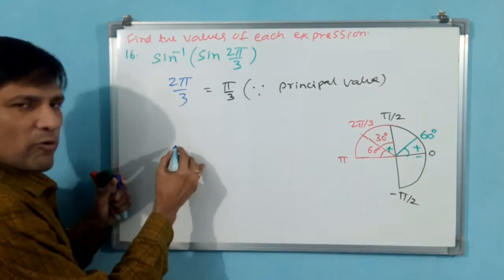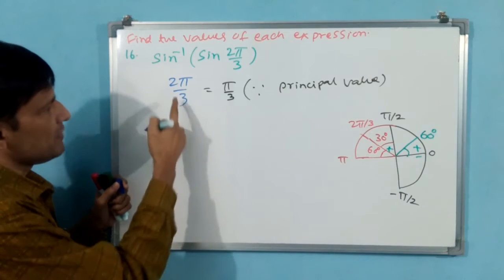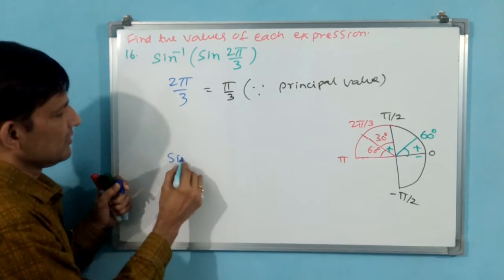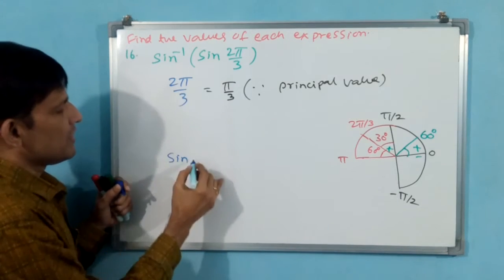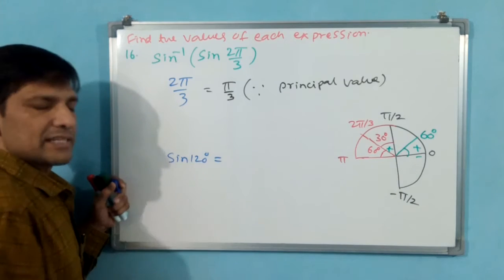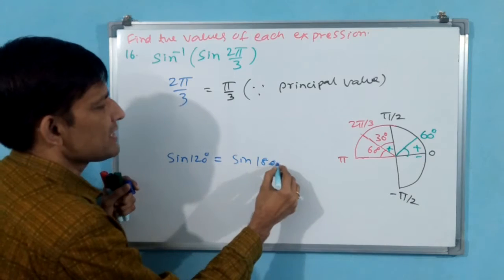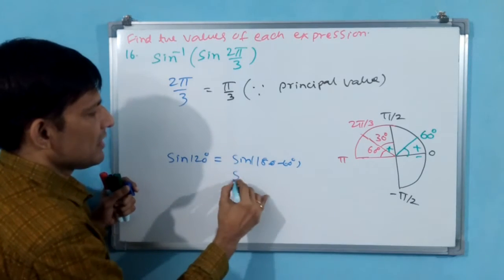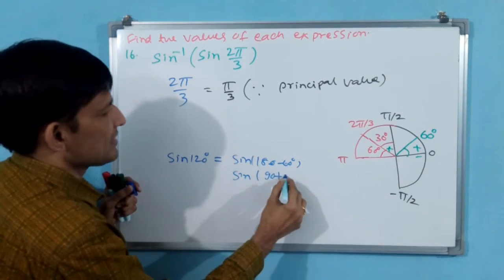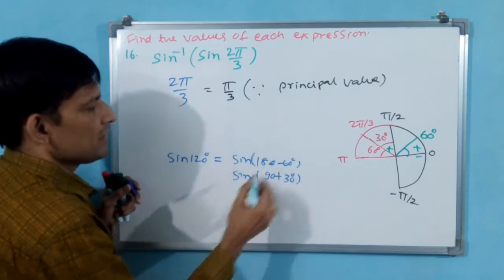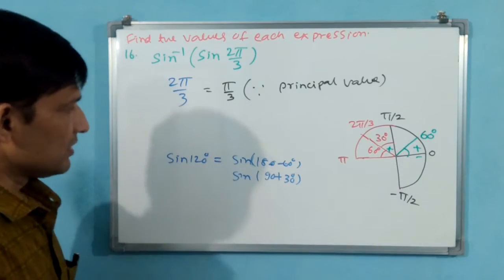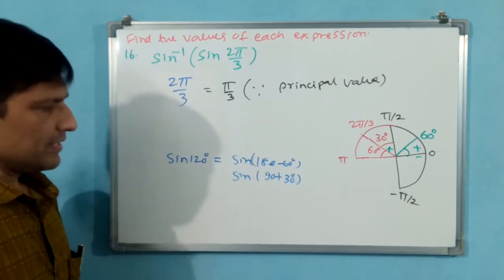You see how I am taking. See, sine 2 pi by 3 means 120 degree. Sine 120 degree. Sine 120, how you are going to write? You may write sine 180 minus 60 or sine 90 plus 30. Both are equal, na?